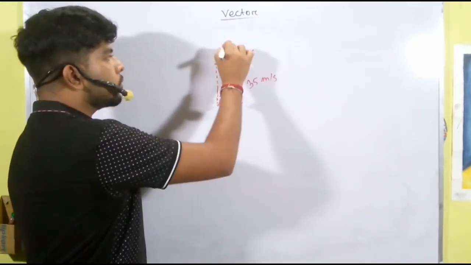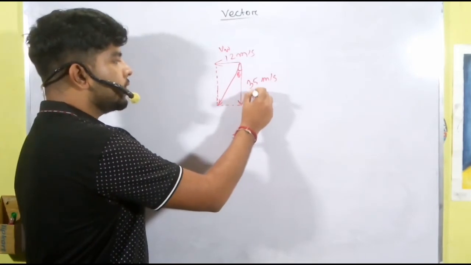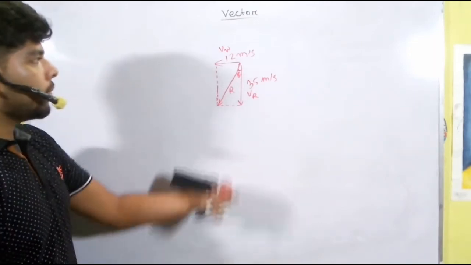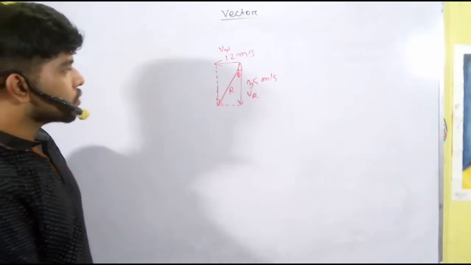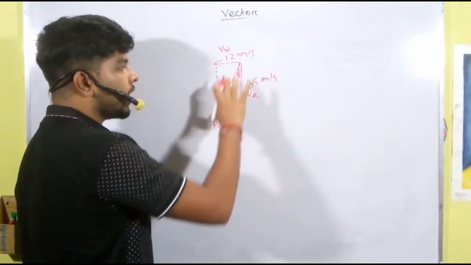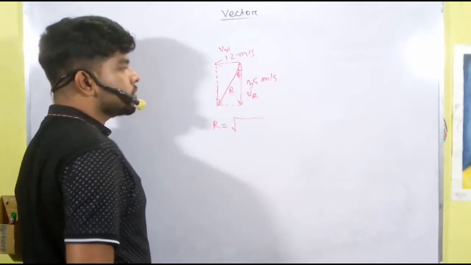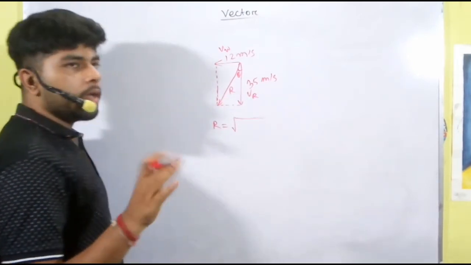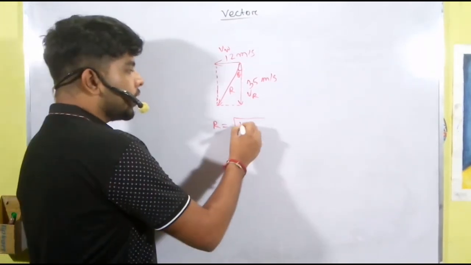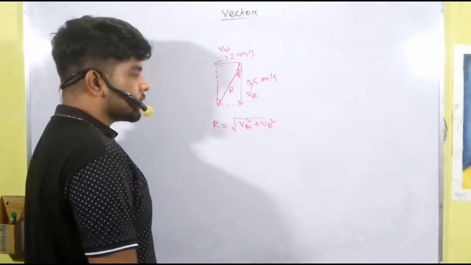So if this is VW, the velocity of wind and its direction, and this is v rain, the velocity of rain, then this is the actual direction of the rain because of the wind. So what is the magnitude of the velocity? The magnitude is nothing but the diagonal, right? So how to calculate the diagonal? Take the square of both sides, that is the square of length plus the square of breadth, and take the square root of it. So root over vw square plus vr square.